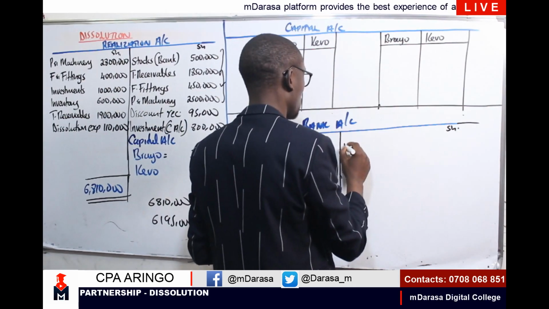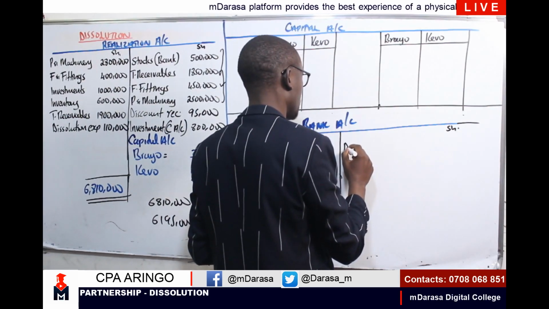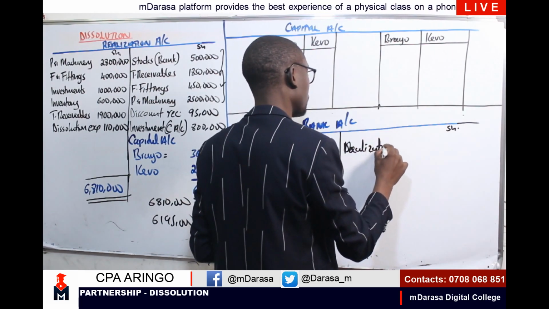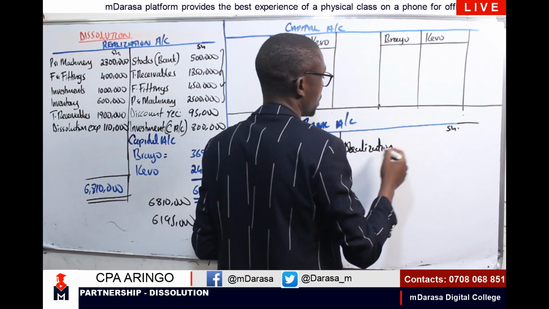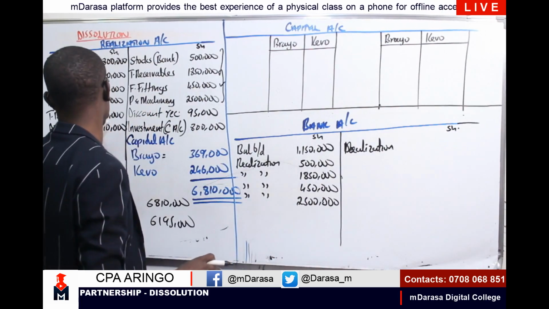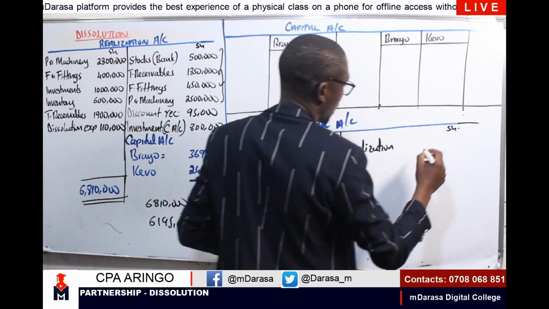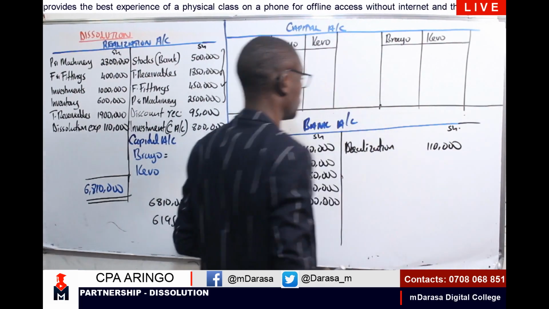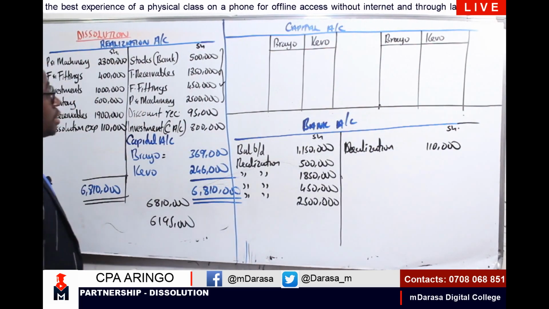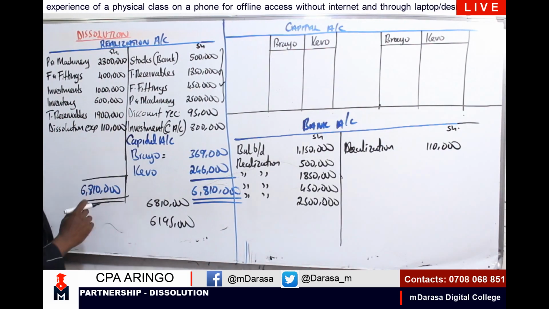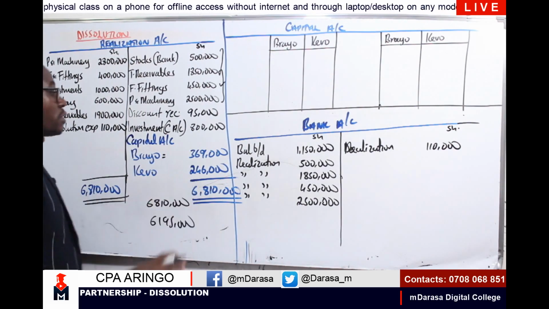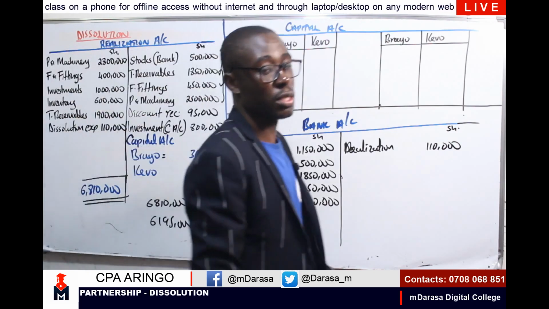So I'm having dissolution expenses here, which came from realization, a figure of 110,000. So I believe we are done with almost every item that affected our bank account.